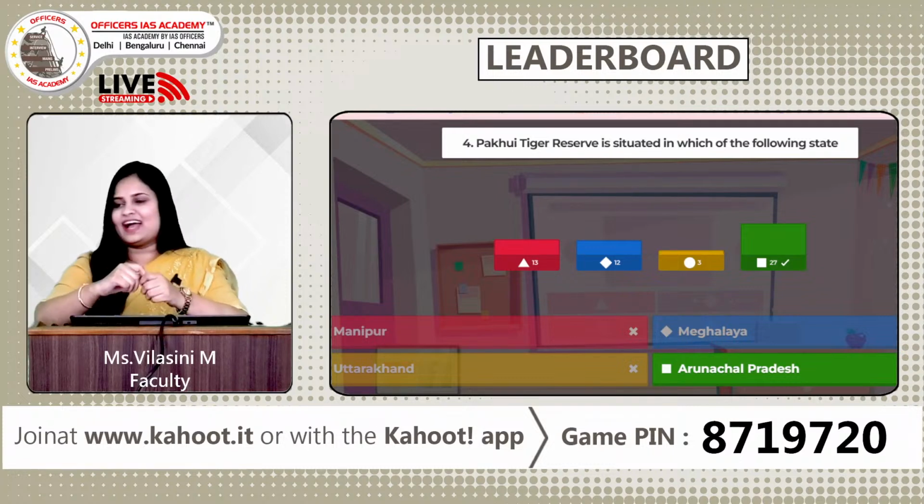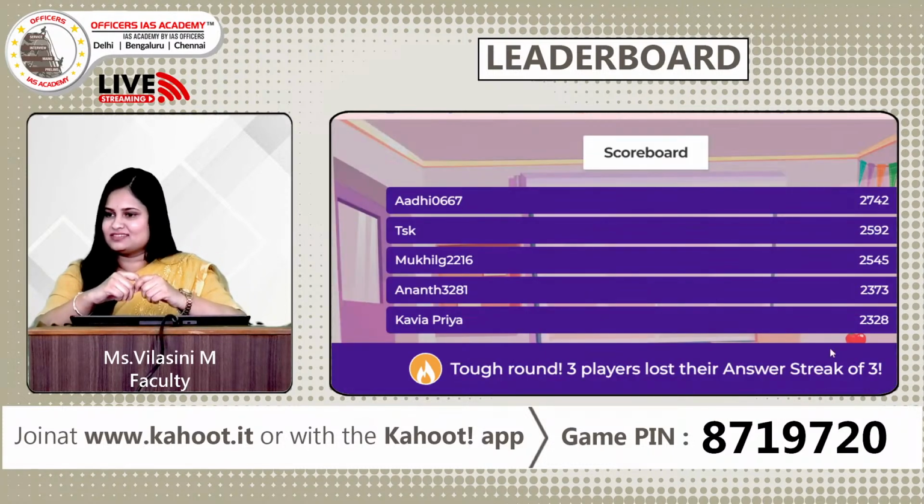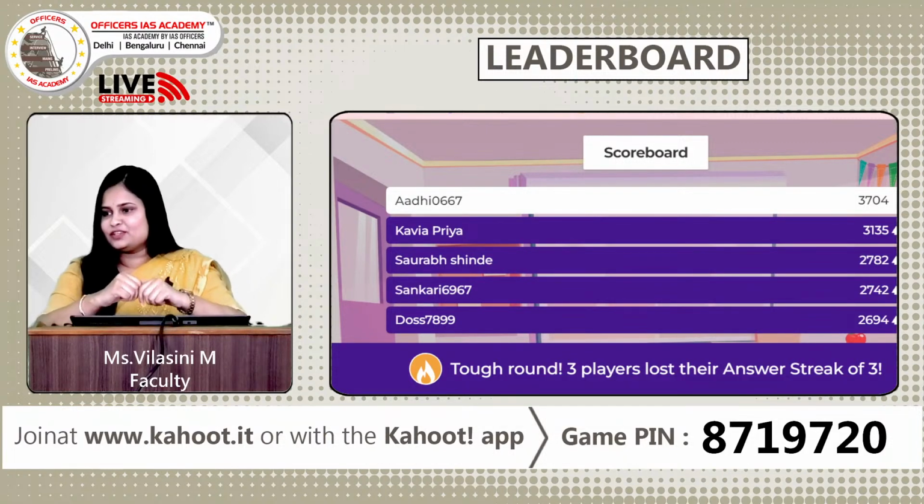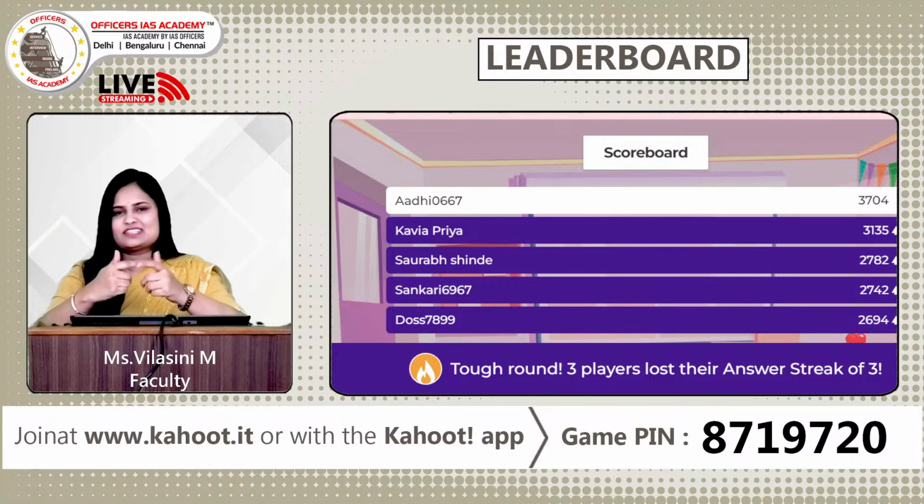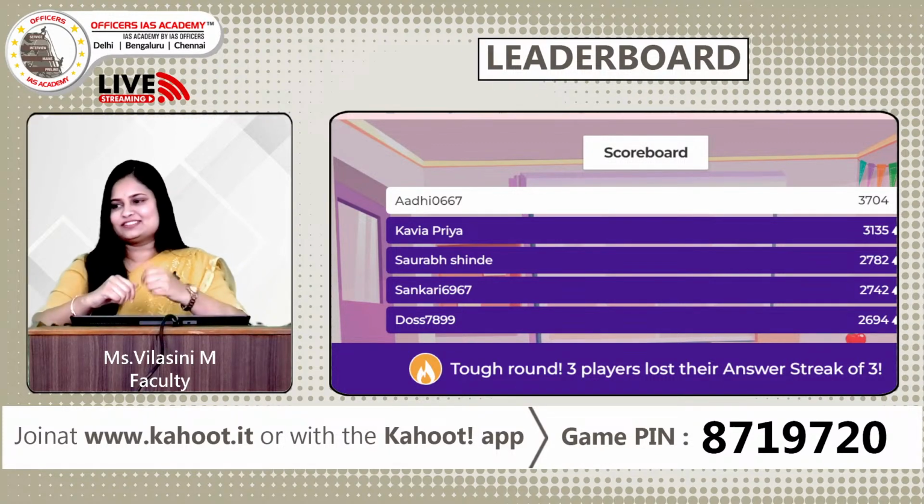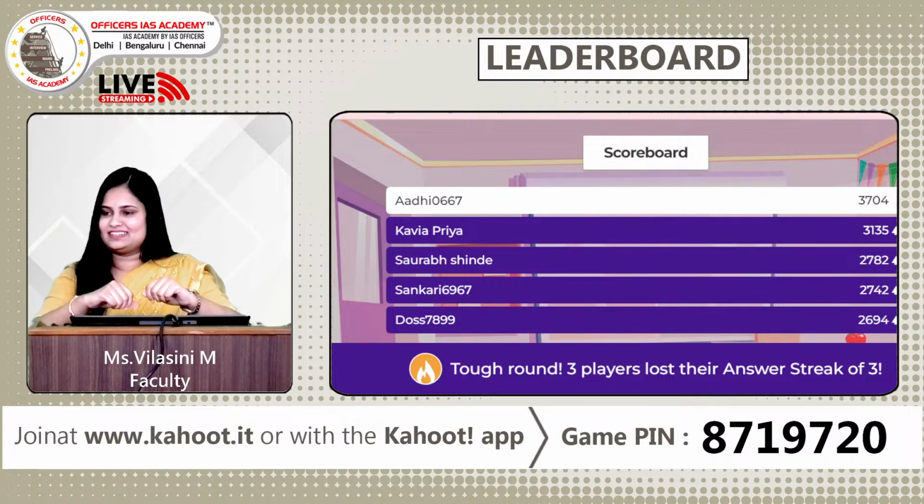So let us take a look at the leaderboard for this particular question. So going by the scores, Adi, wonderful, you still remain on top. Kavya Priya in the second place and Saurabh Shinde, wonderful. So more places to go, great, tough round, but 3 players have lost their streak, it's alright, but the game has to go on, yes? So let's move on to the next question for the day.